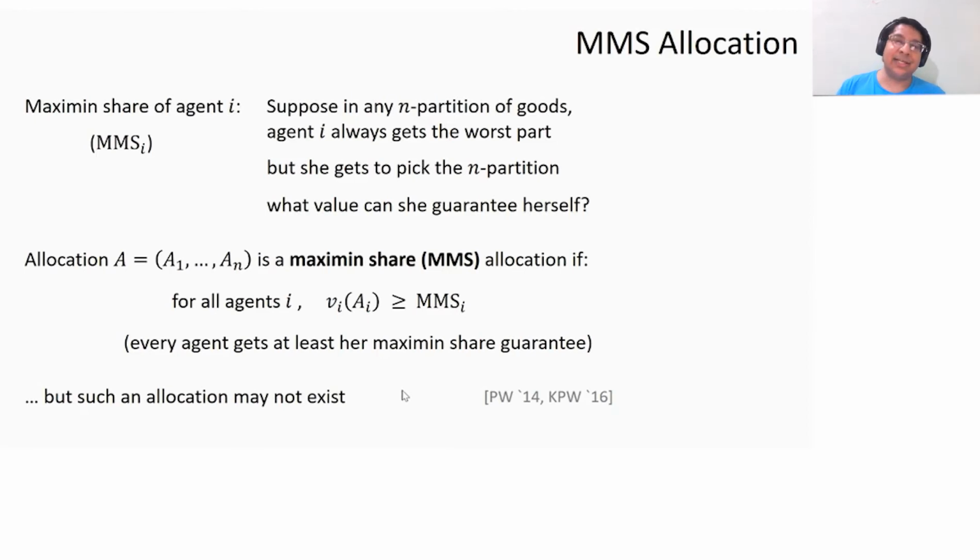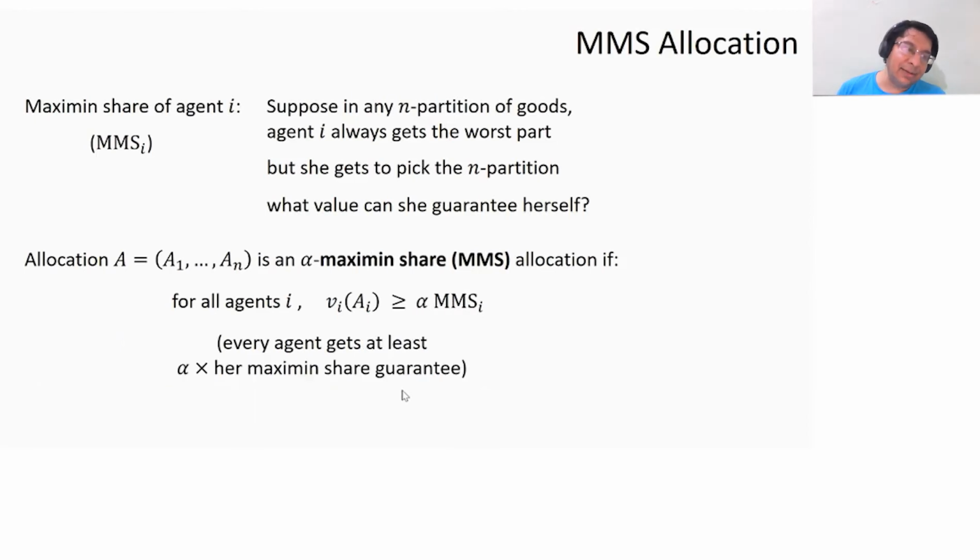So we're going to look at a relaxation. In this case, we look at a multiplicative approximation. So I'm going to say that an allocation is an alpha maximum share allocation if for all agents i, she gets at least alpha times her MMS guarantee, where alpha is something less than 1. In fact, we're going to be looking at the case where alpha equals 1/2. Every agent must be getting at least half her maximum share guarantee.